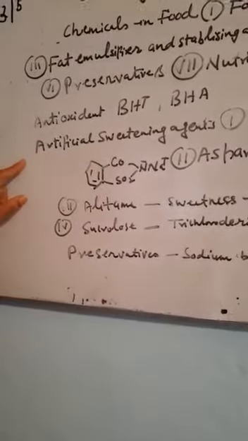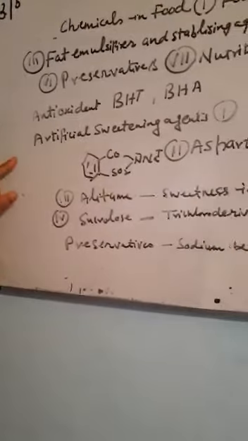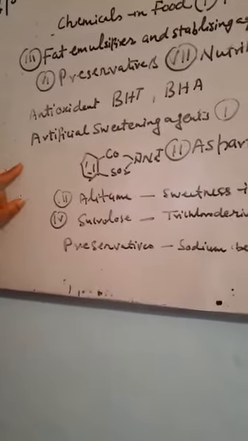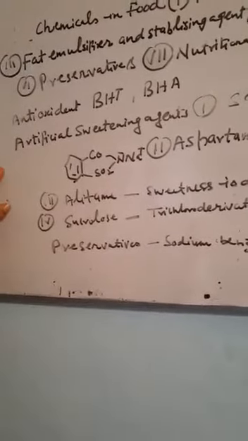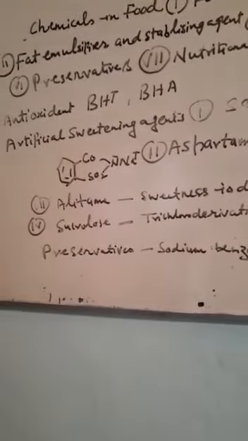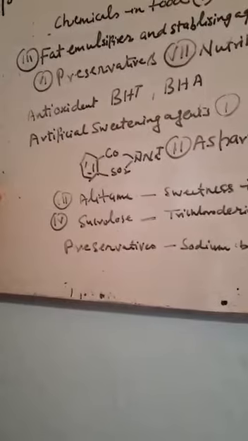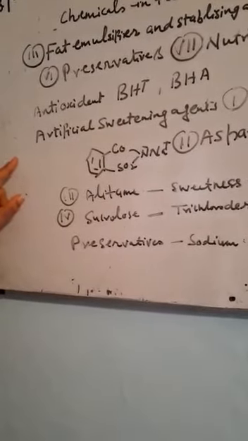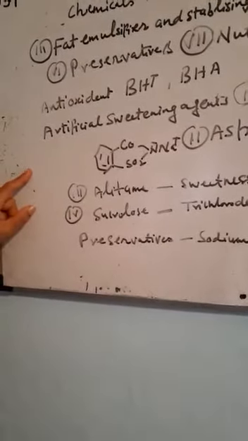Now there are artificial sweetening agents. Fructose and sucrose are the natural sweeteners. They add calories and they promote tooth decay. Just to prevent calories and to prevent tooth decay, artificial sweeteners are used. These are of large size.